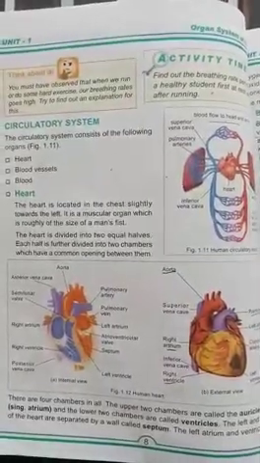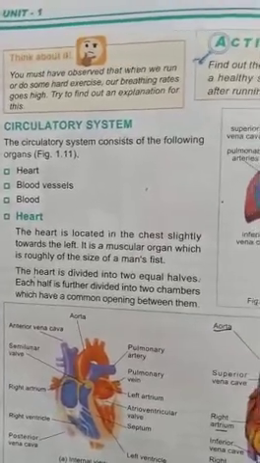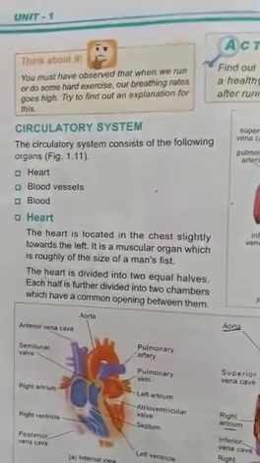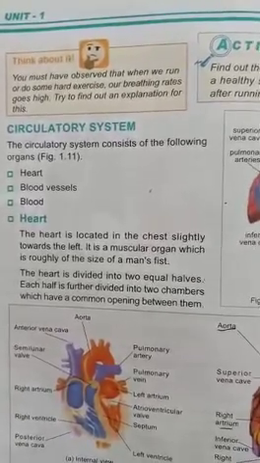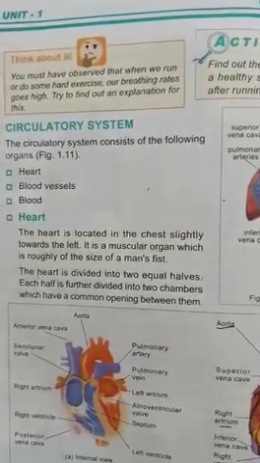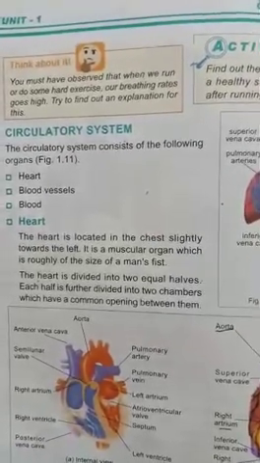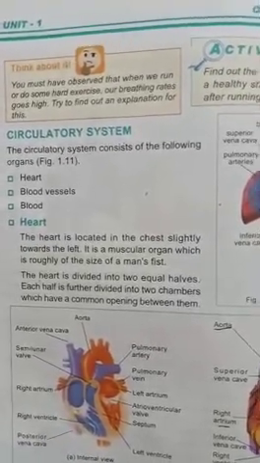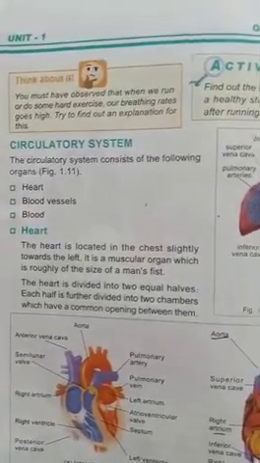Now let us come to page number 8. Circulatory system. The circulatory system consists of the following organs: heart, blood vessels and blood. Heart. The heart is located in the chest slightly towards the left. It is a muscular organ which is roughly the size of a man's fist. The heart is divided into two equal halves. Each half is further divided into two chambers which have a common opening between them.